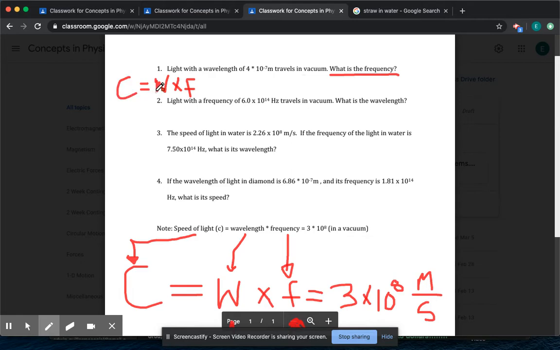I need to get frequency by itself. So I have C is equal to W times F. I need to get rid of the W. To get rid of something, you need to do the opposite. Right now, we're multiplying by W, so to get rid of it, we need to divide.